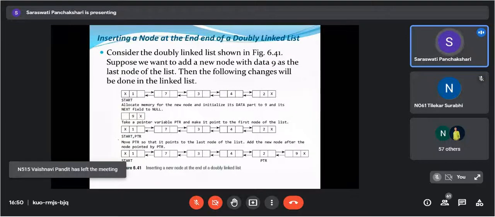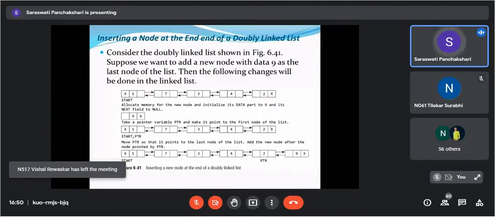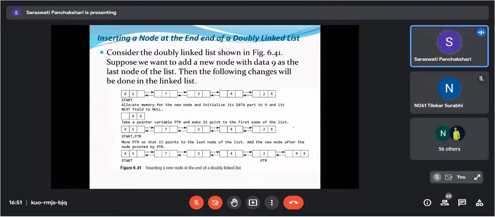Now you have to take one PTR, a pointer variable. You have to traverse through this list until its next part is null. Once you reach the node whose next part is null, you mark PTR of next as new node, and new node of previous is equal to this PTR. Get it? See, move PTR. Here is your PTR, start and PTR. Move your PTR so that it points to the last node of the list. Add the new node after the node pointed by PTR.